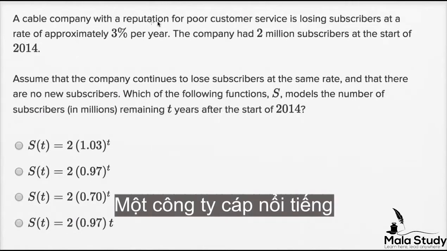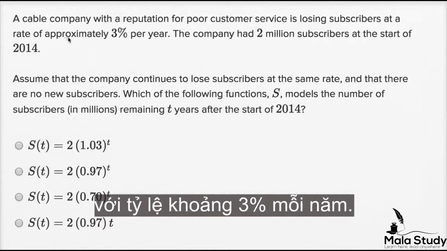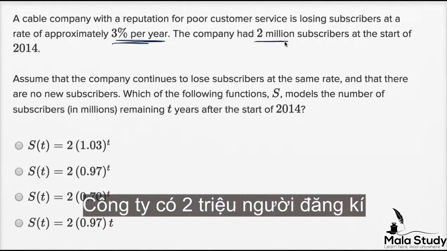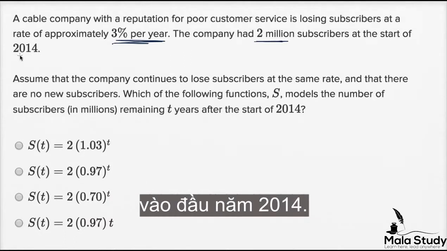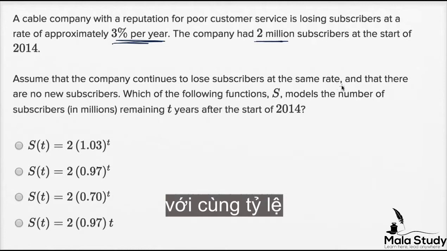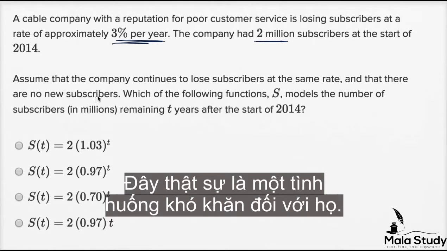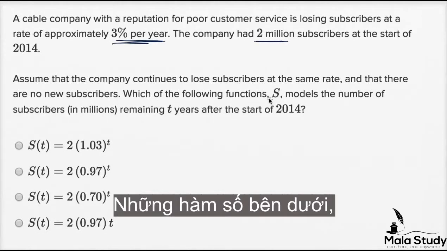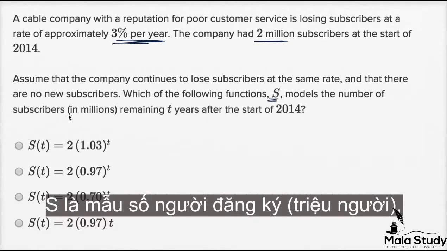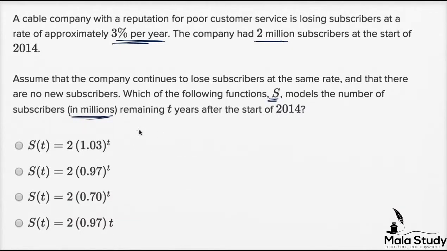A cable company with a reputation for poor customer service is losing subscribers at a rate of approximately 3% per year. The company had 2 million subscribers at the start of 2014. Assume that the company continues to lose subscribers at the same rate and that there are no new subscribers. It's truly a bad situation for them. Which of the following functions S models the number of subscribers in millions remaining T years after the start of 2014? So let's just think about this a little bit.